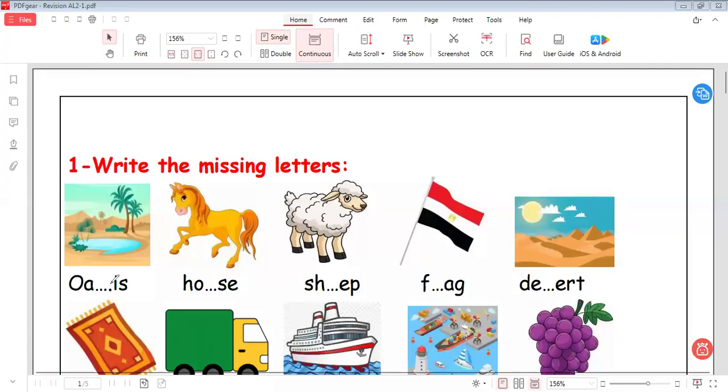Here we say oasis. What's the missing letter here? It will be oasis. Here it will be horse. Here is ship, flag, desert. Okay, these are the missing letters here. And as I told you before, we must keep the vocab to be able to answer the questions.